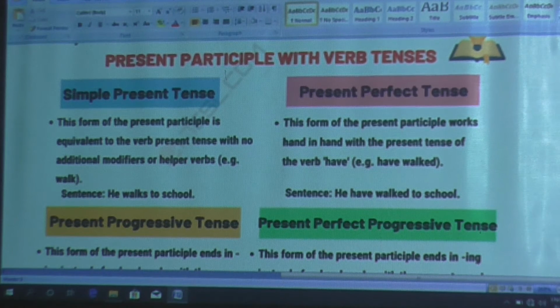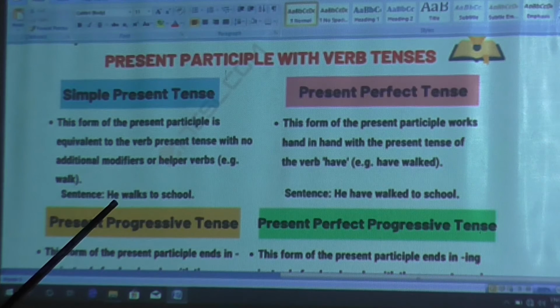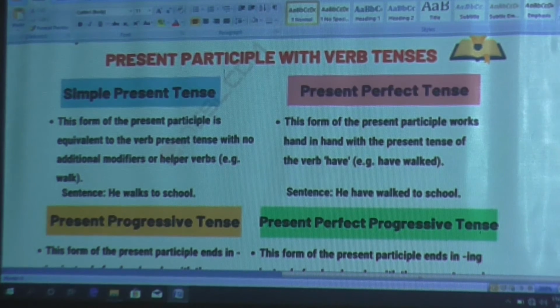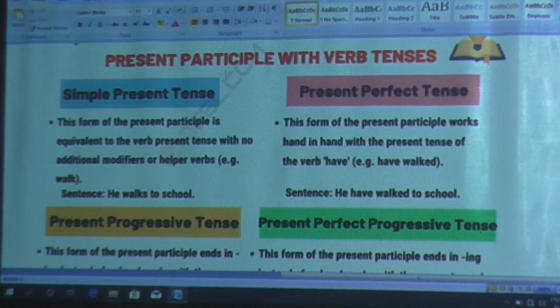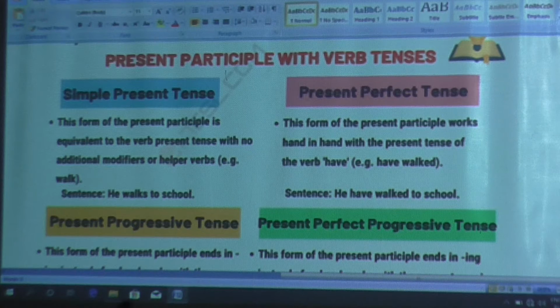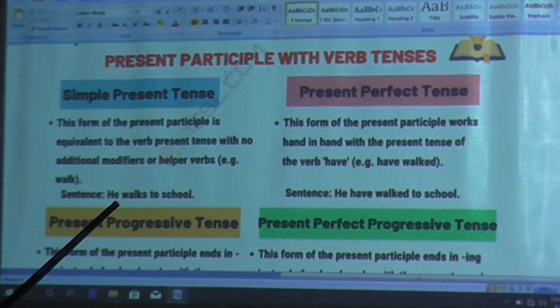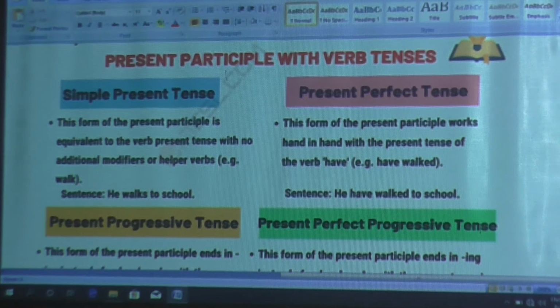Helper verb means no need to help those verbs, meaning those verbs are themselves independent. See, here it is written: he walks to school. That means here in this sentence walks is the verb. Now you have to understand, most of the students make this type of wrong thing, some silly mistakes, that they write: he walked to school. Why? Because